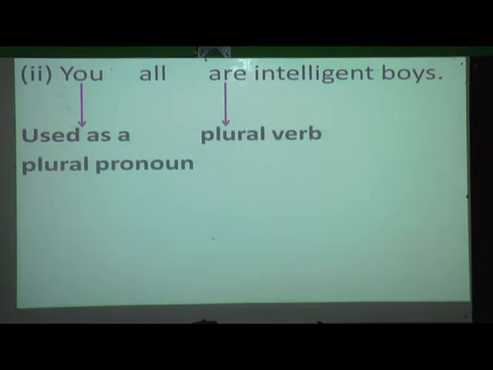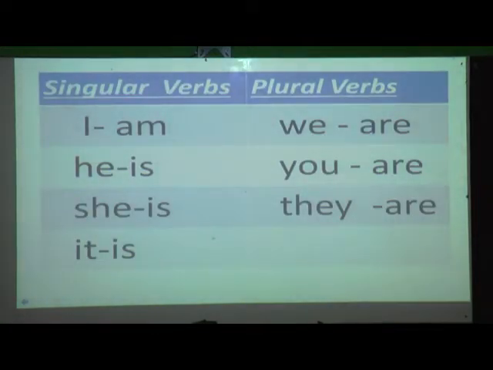Now next. Now what is this? Yes, these are the examples we'll see of when we have to use these verbs. When the pronoun is, here what is the pronoun over here? "I". So which verb are you going to use? "Am". He is. She is. It is. So this side, if you look, has all the singular verbs. Whenever a singular noun comes, these are the verbs which you have to use. If you look at that side, we will see plural verbs. So when a plural pronoun comes, that is "we".